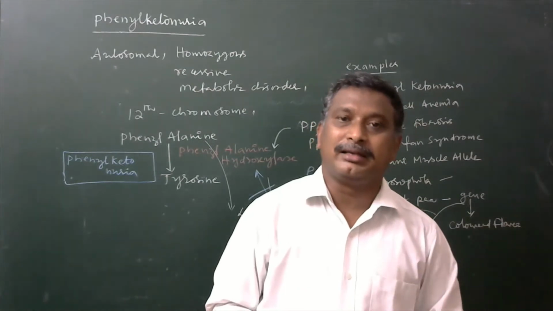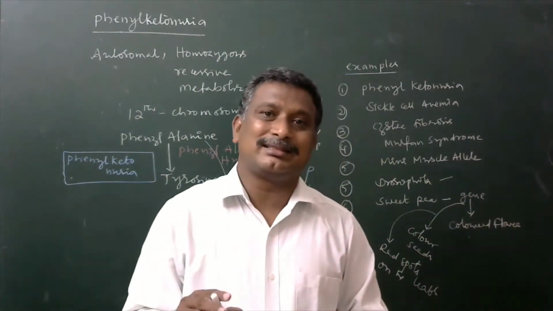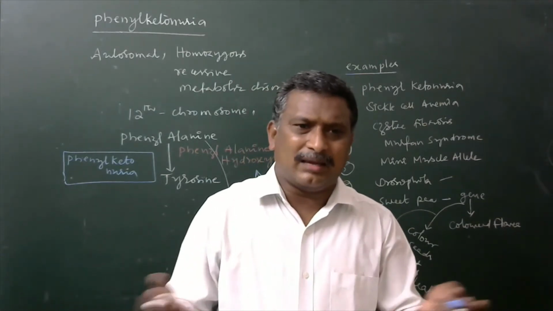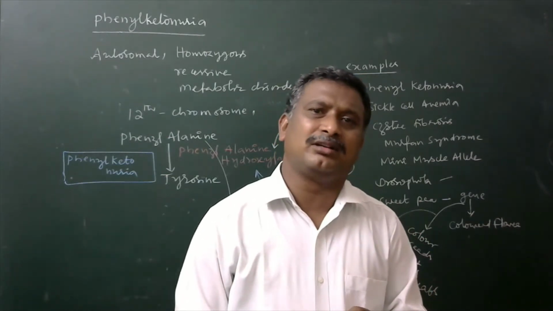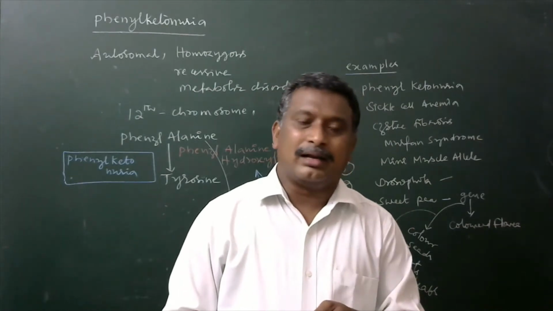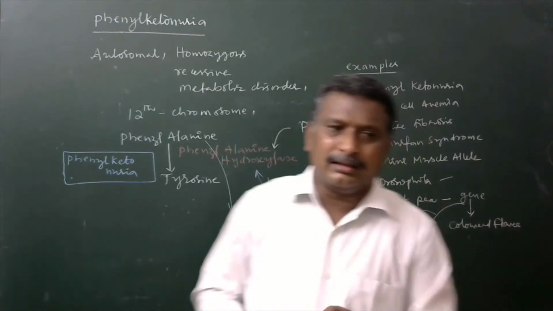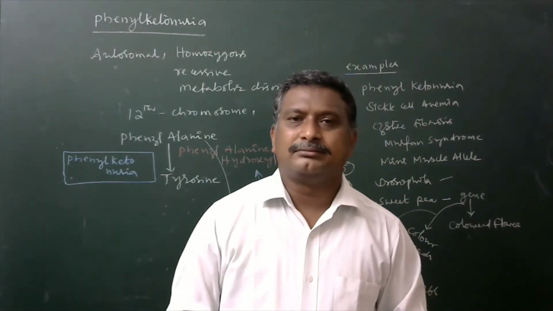Those are needed for the brain to synthesize the necessary protein molecules and also some neurotransmitters. So what happened now? The neurotransmitters and some proteins are not going to be developed within the brain, because other than phenylalanine, the large neutral amino acids are not there in the brain.